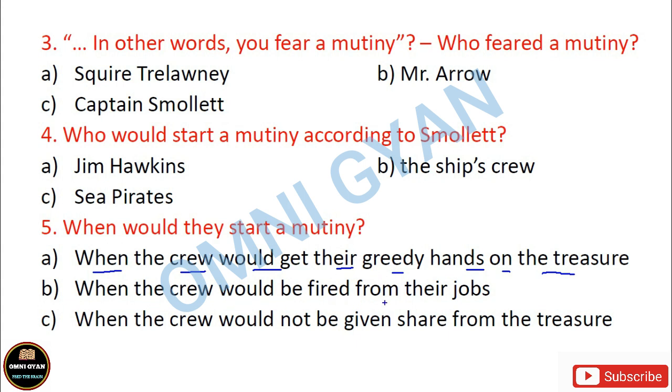Option B, when the crew would be fired from their jobs, अगर क्रू को जॉब से फायर कर दिया गया तब वो लोग म्यूटिनी स्टार्ट कर सकते हैं, विद्रोह कर सकते हैं. Option C, when the crew would not be given share from the treasure, अगर इनको खजाने से शेयर नहीं मिला तो वो विद्रोह स्टार्ट कर सकते हैं. तो इनमें से कौन सा आंसर आपको सही लगता है? So you see, when the crew would be fired from their jobs, there is no question of firing the crew from the job, so this option may be eliminated. इस ऑप्शन को आप एलिमिनेट कर सकते हैं.